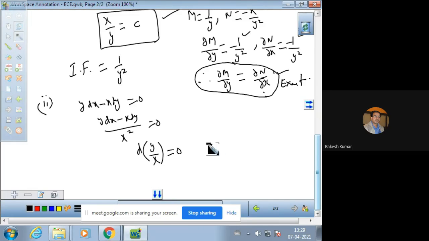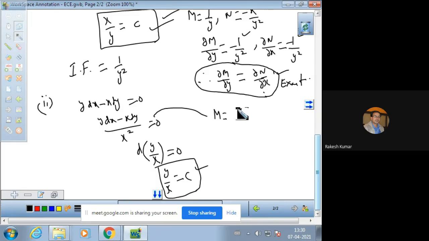Now the equation is again exact and we can find out the solution. The only difference is, in the last question we had the solution x over y is equal to c, but now the solution is y over x is equal to c. And now we can check again in this equation whether it became exact or not.